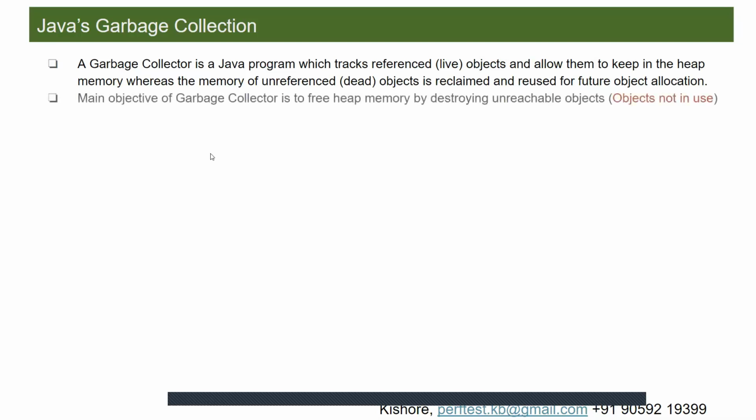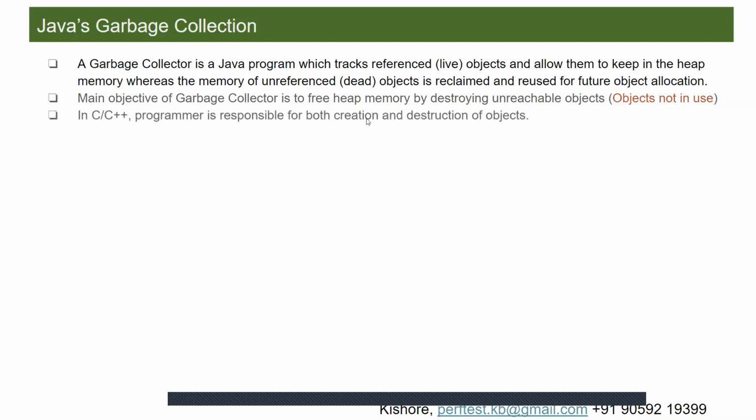Right? The main objective of the garbage collector is to free heap memory by destroying unreachable objects. Unreachable objects means objects which are not in use. Simply removing unreachable objects, objects which are not in use, is called garbage collection. That's it. That is the main objective of garbage collection.